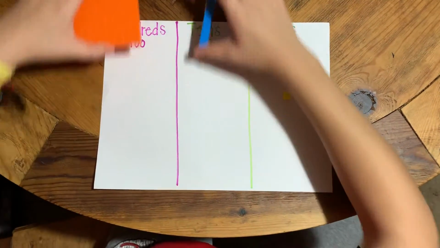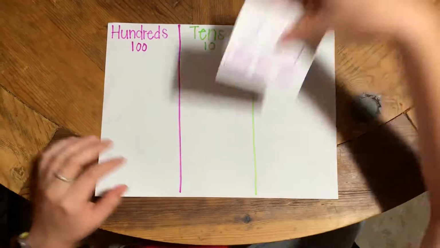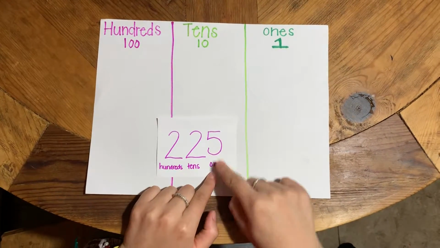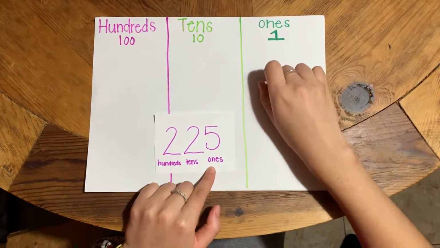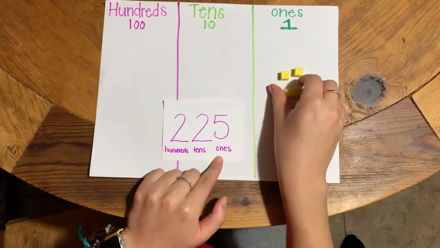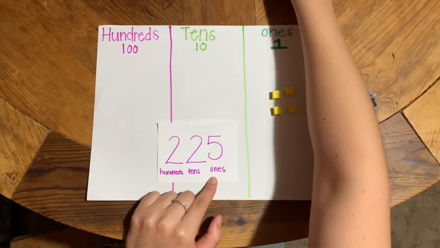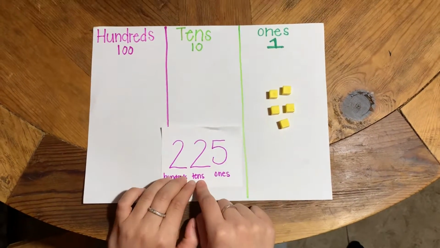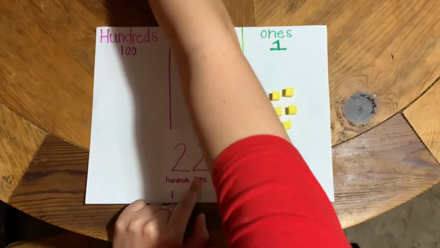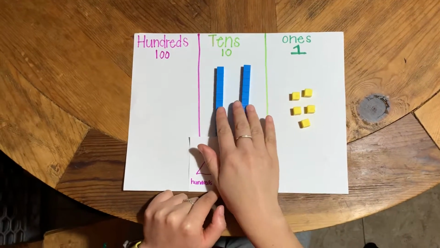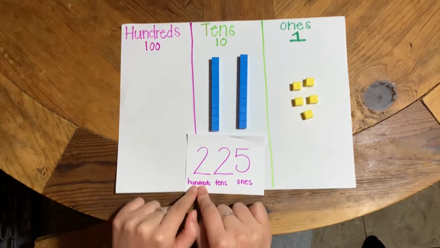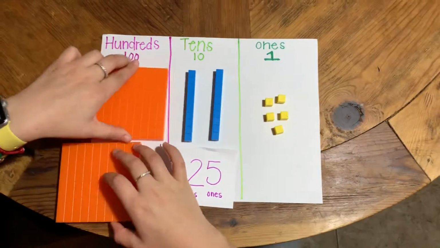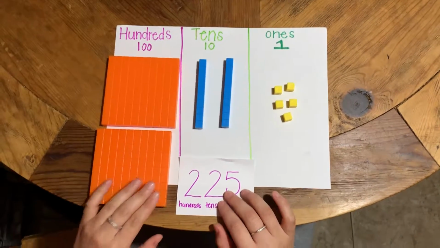Now remember that our problem states that we need 225. So to get this number, we are going to need 5 singles. Now you could work this problem together with me as I go through it. We grab 5 squares, and then for our tens, you're going to need 2. So grab 2 of your tens, and then for your hundreds, you also need 2. So you're going to get 2 of your blocks, and altogether, this represents